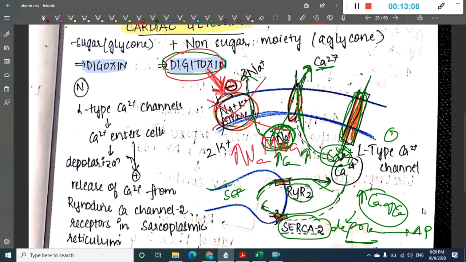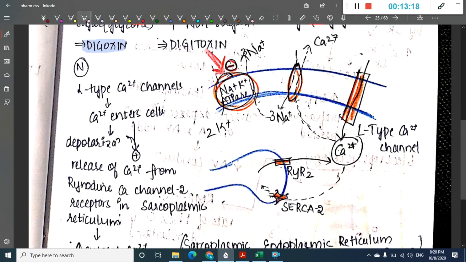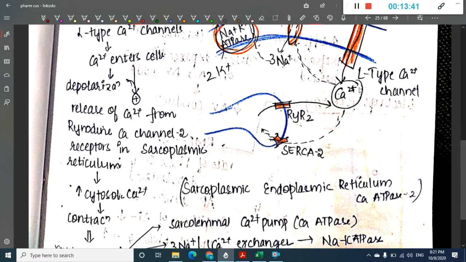So I think you have understood the topic a little. I have written the same in sentences. Normally, through the L-type calcium channels, calcium enters the cells and this causes depolarization. Once the calcium enters the cells, there is calcium release from ryanodine receptors in the sarcoplasmic reticulum, and there is increased cytosolic calcium.